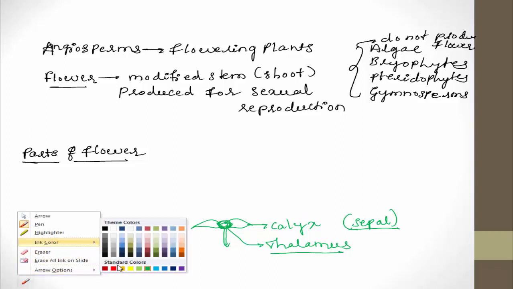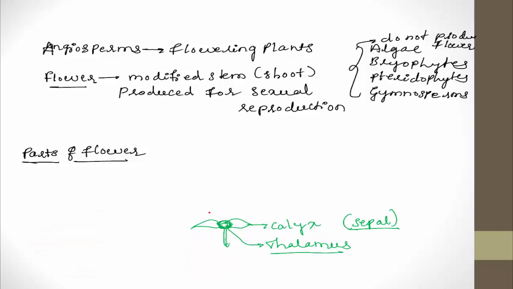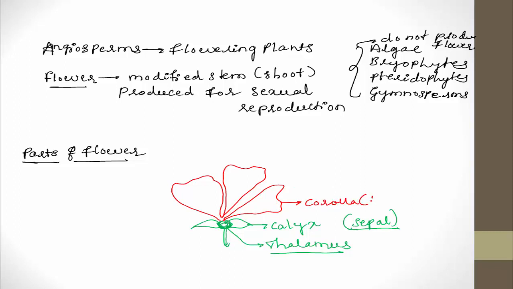In the flower, the most attractive colors are shown by petals. The petals are the most attractive parts of the flower, and the group of the petals is called corolla. All the petals together represent corolla, but the individual unit of the corolla is called petal.